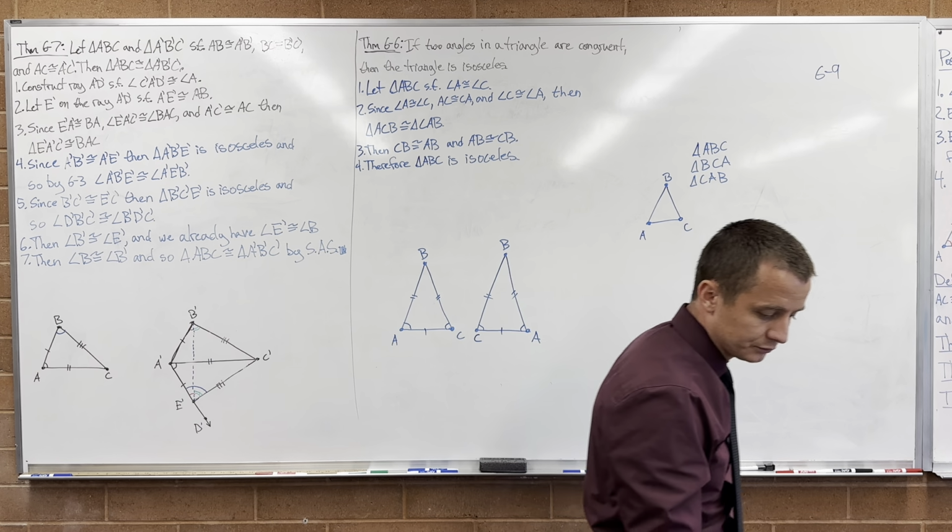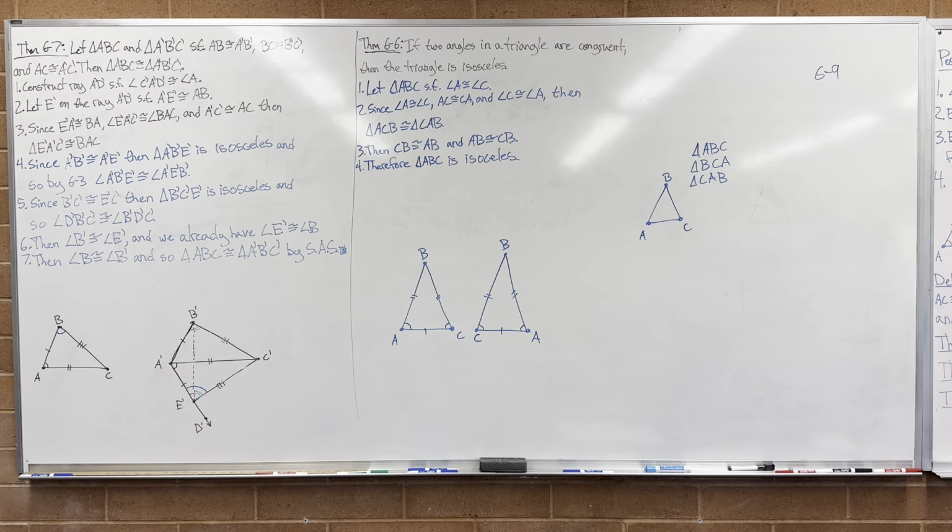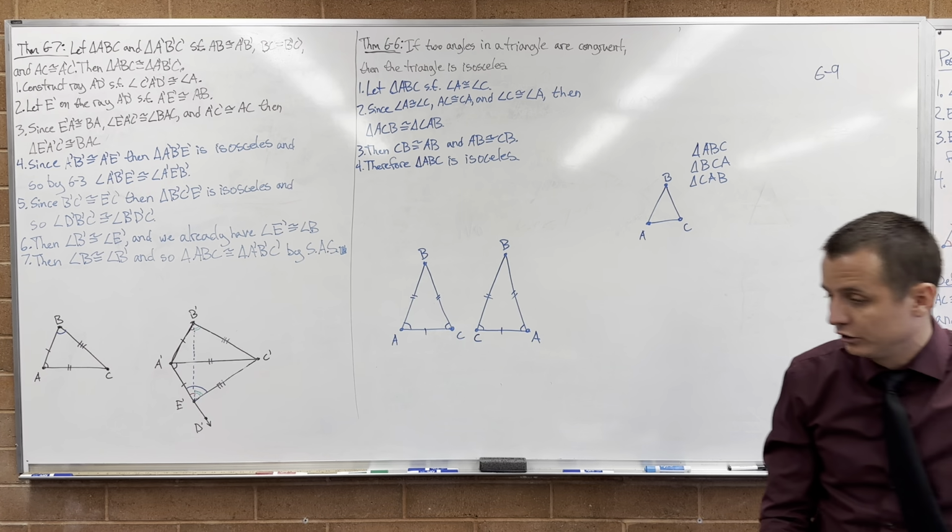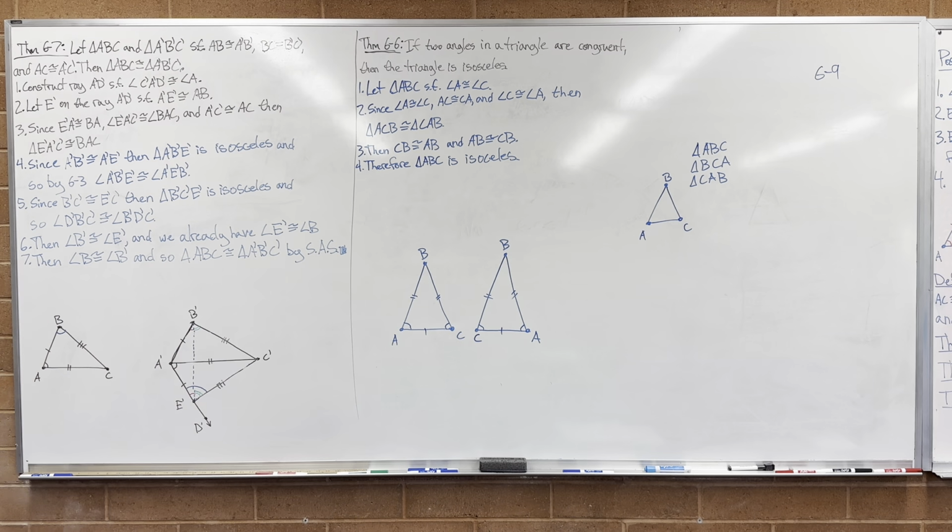What's homework? Homework goes to, I mean, ultimately you're going to have to do all the chapter 6 homework so you can go as far as you want. But I think as far as what we've covered so far, we didn't do right angles yet. So you should be able to do through exercise group 6-11. Through 6-11 is what you can do so far. Okay, this is just homework talk, so we can turn this off.